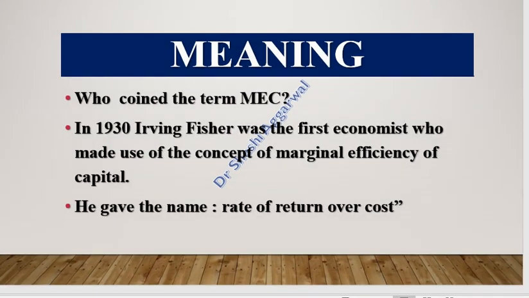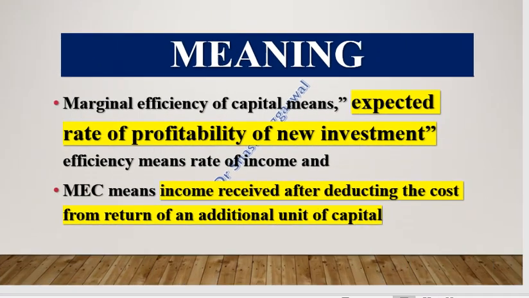Irving Fisher in 1930 was the first economist who coined the term marginal efficiency of capital. He called it rate of return over the cost. So whenever we talk about marginal efficiency of capital, it means the expected rate of profitability of new investment. And efficiency means rate of income.